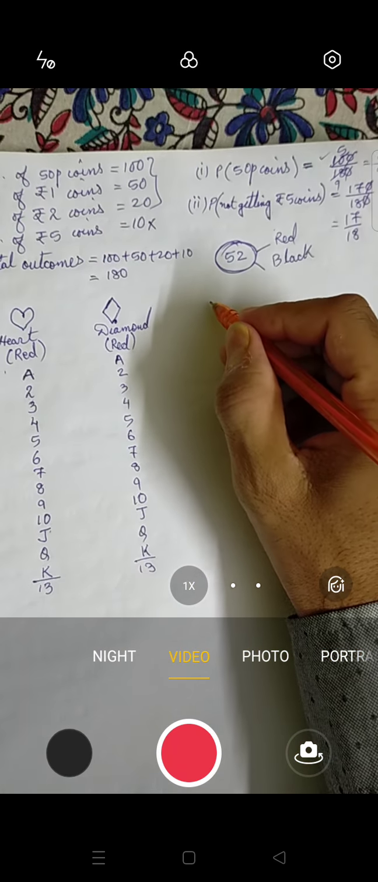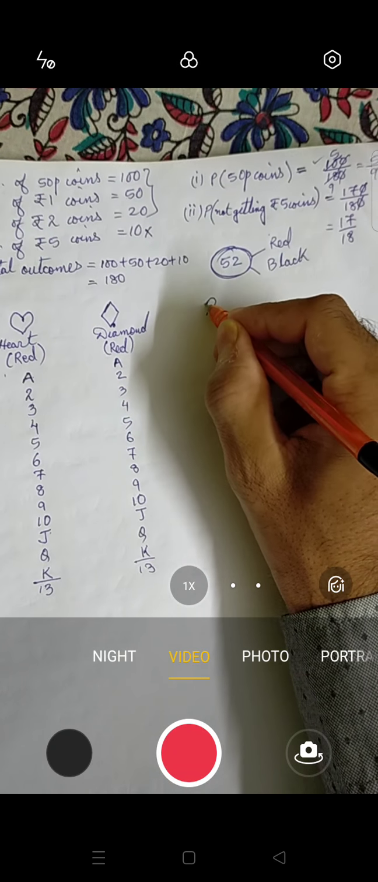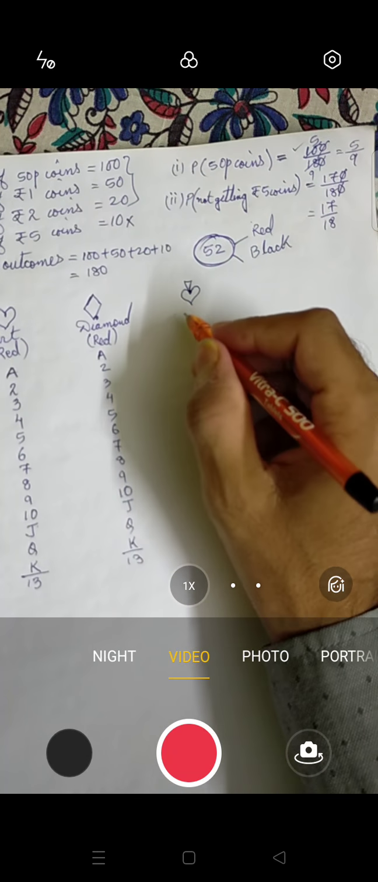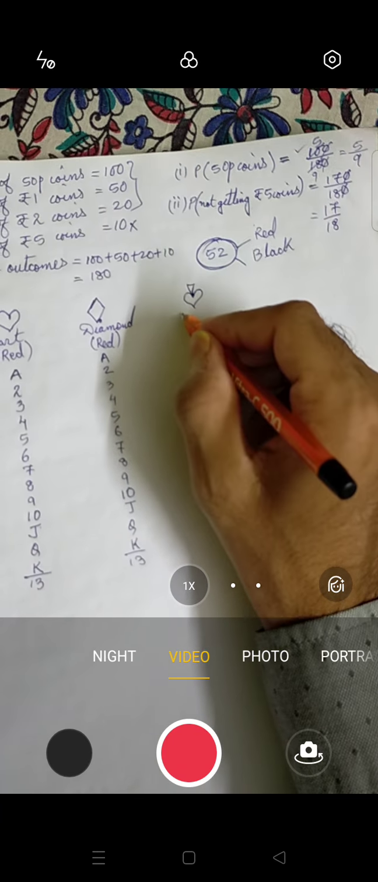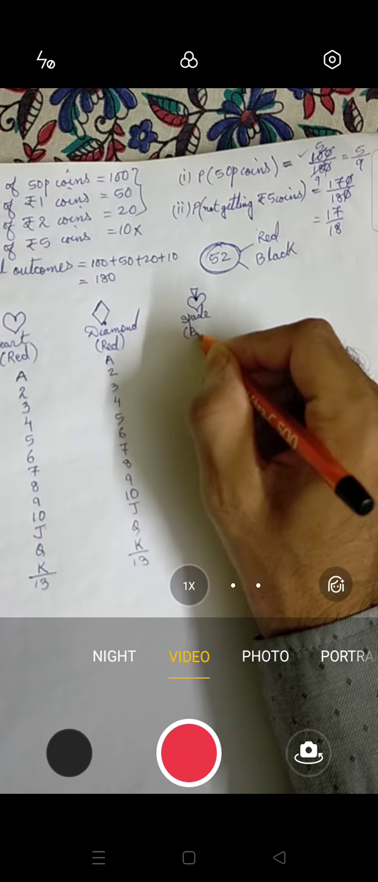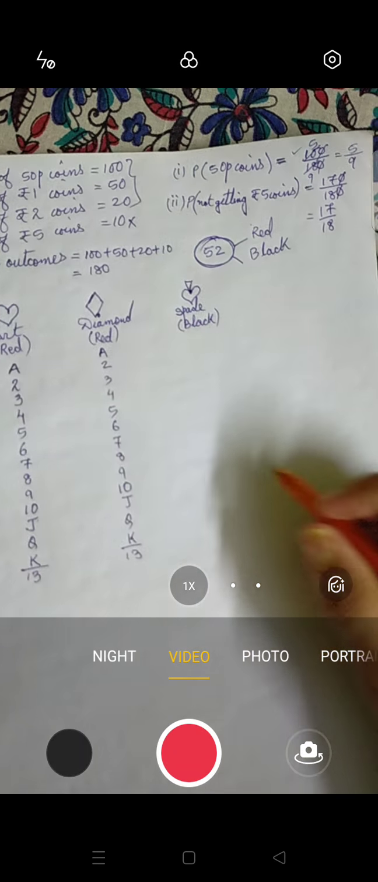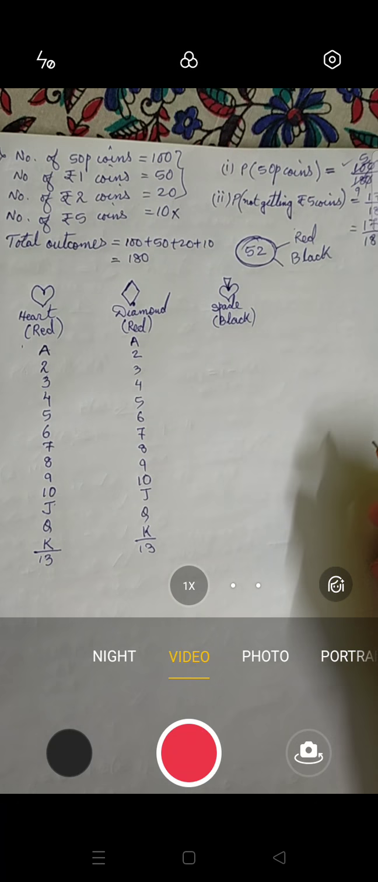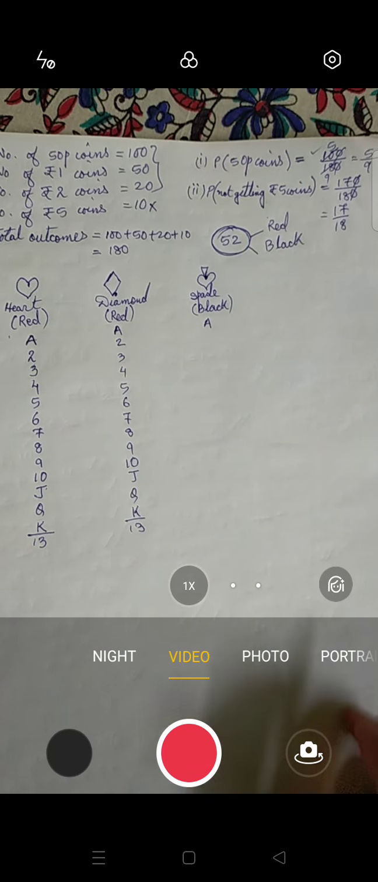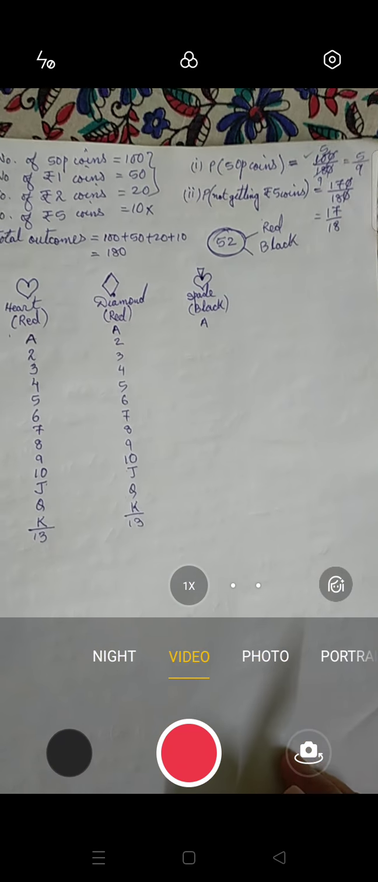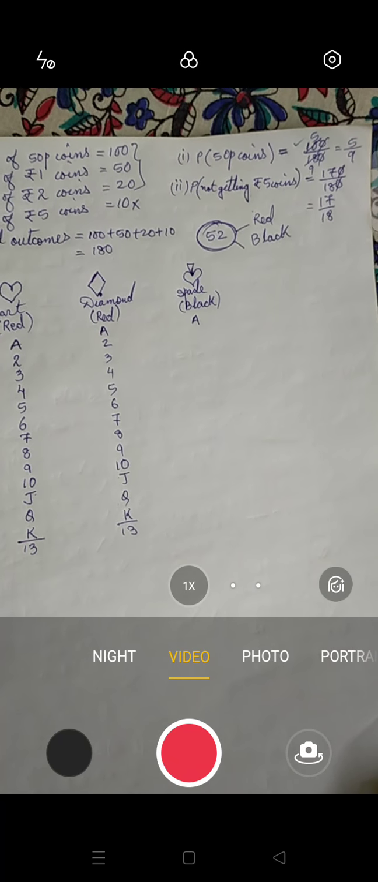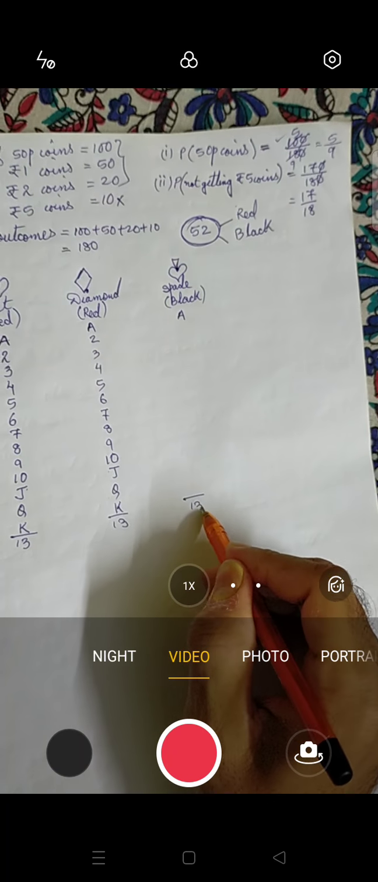Now next one looks like this. This is called spade, and spade is black in color. In Hindi it is called kala pan. You will start from A and go till 13, that means J, Q, K. If you are having a black pen, you can write it with a black pen. If you don't have, then you can use blue. So here also you are having 13 cards.